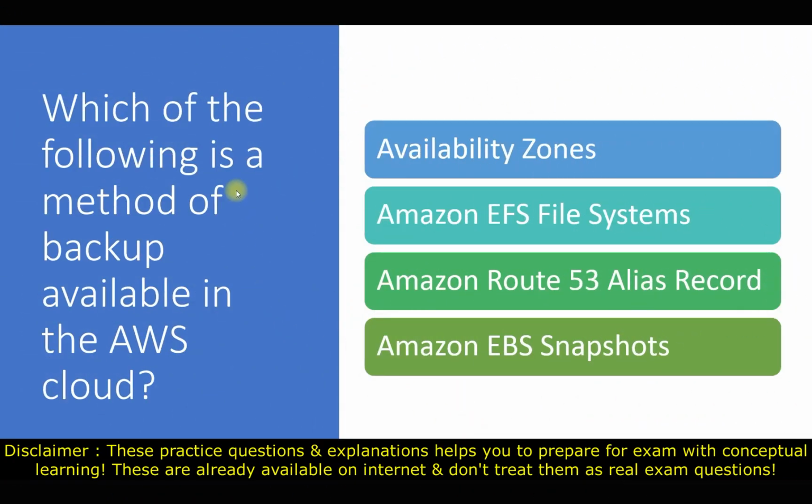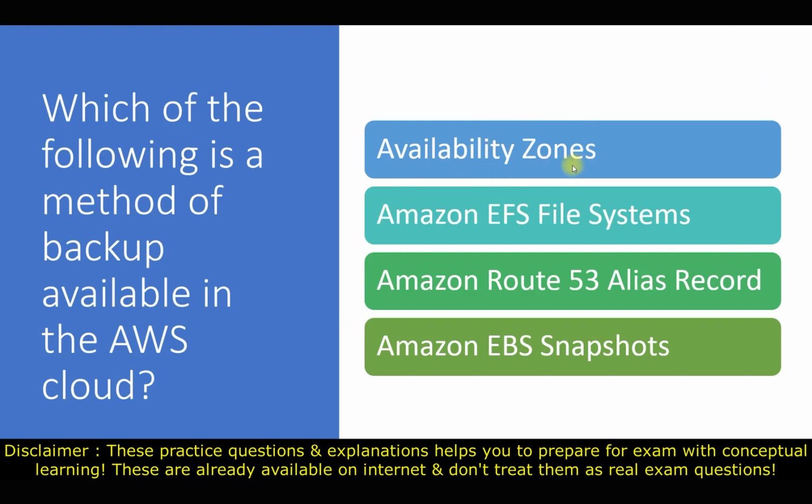So guys, let's talk about this question. They are asking which of the following is a method of backup available in the AWS cloud. The options we have are: availability zones, Amazon EFS file system, Amazon Route 53 alias record, or Amazon EBS snapshot. Before going to the right answer, let's go through the options one by one.